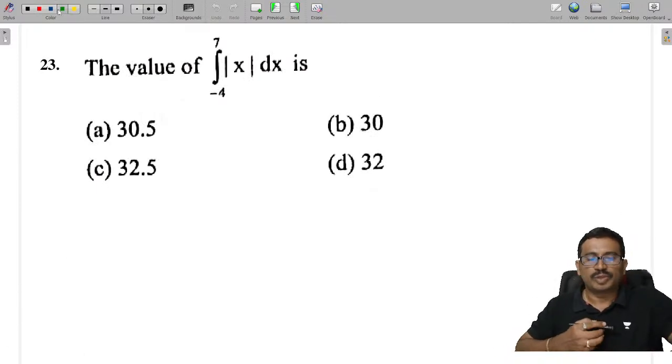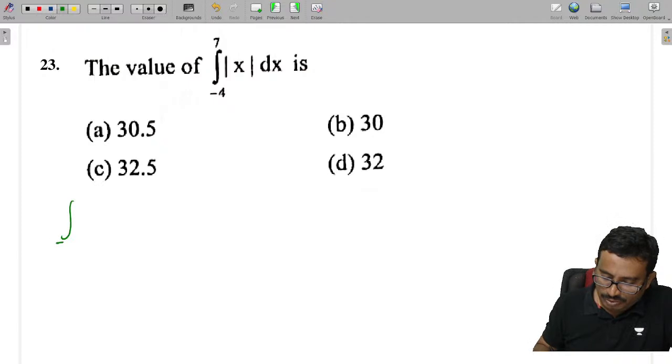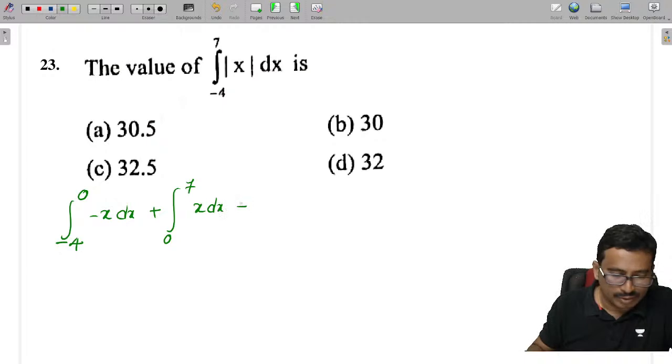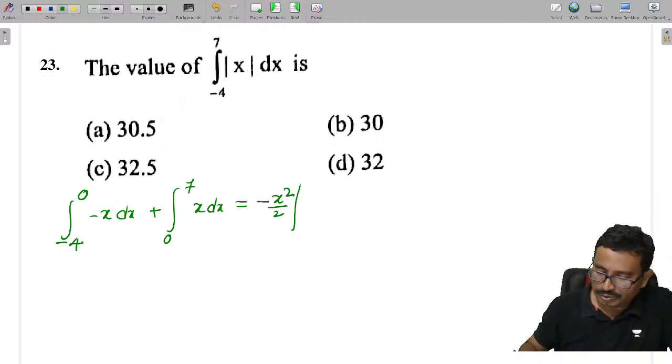Next here also mod x. So what can I do here? From -4 to 0, this is minus x into dx, plus from 0 to 7, x into dx. So this gives minus x squared by 2 from -4 to 0, plus x squared by 2 from 0 to 7.